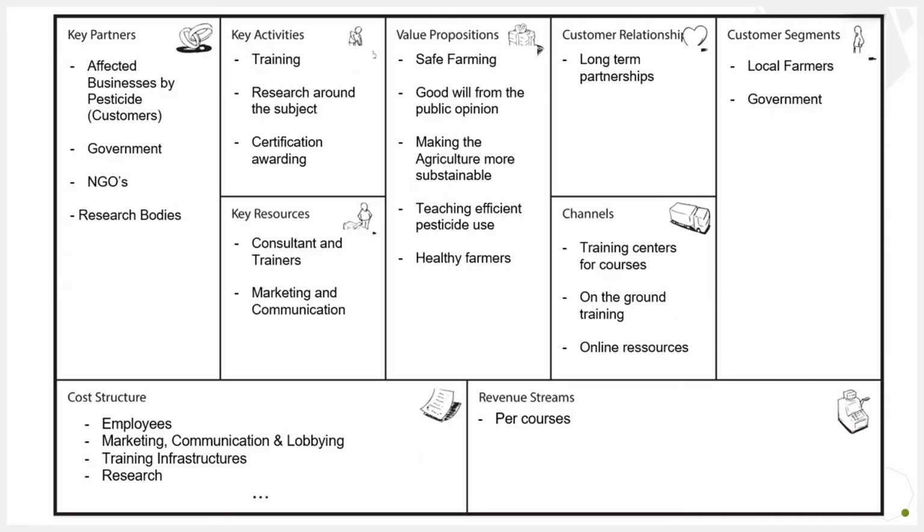These are the key business management strategies and activities we're going to perform here. First, we'll be collaborating with industry partners like governments, NGOs, and research bodies. Second, we'll have a strategy for key activities like training and R&D. Third, we'll allocate the resources. Fourth, we'll have the value propositions, like healthy farmers and better training for them, and we maintain the customer relationship as well. Also, we'll have a definite cost structure, so that employees, marketing, communication, and training infrastructure are all properly provided for in our business model.